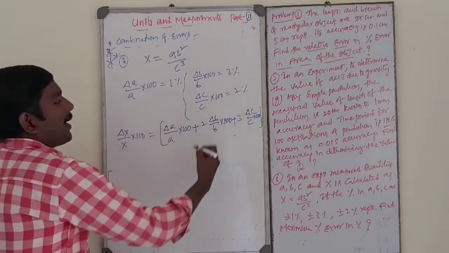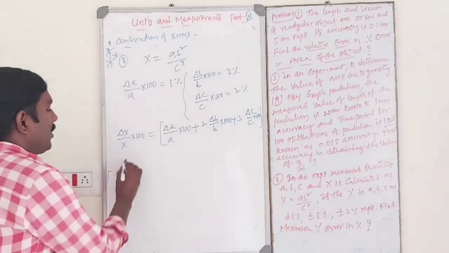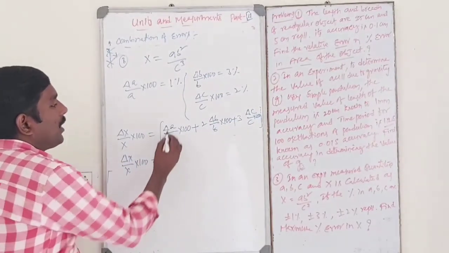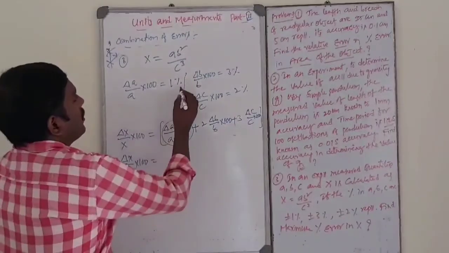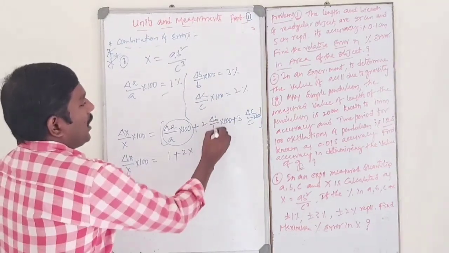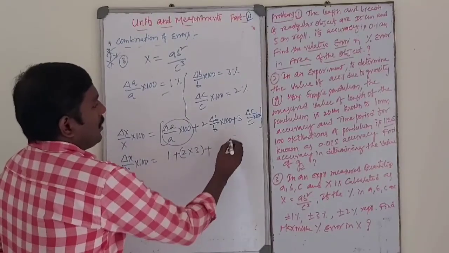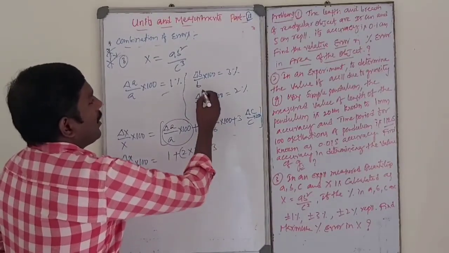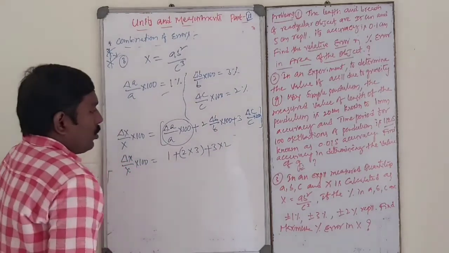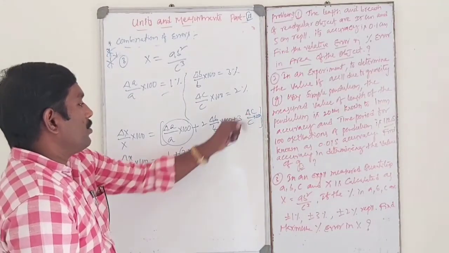So delta x by x into 100 is equal to 1% plus 2 into 3% plus 3 into 2%.